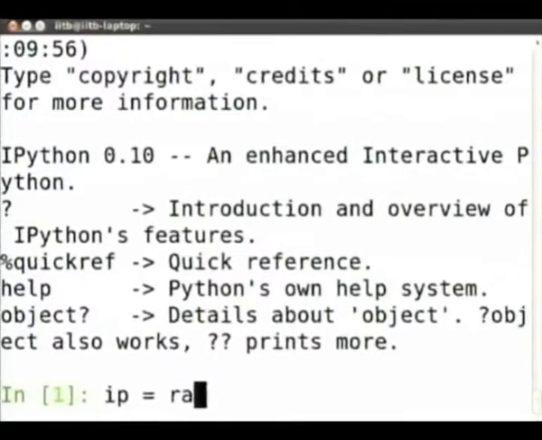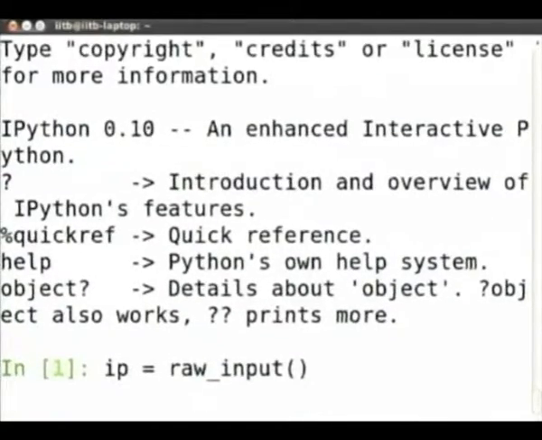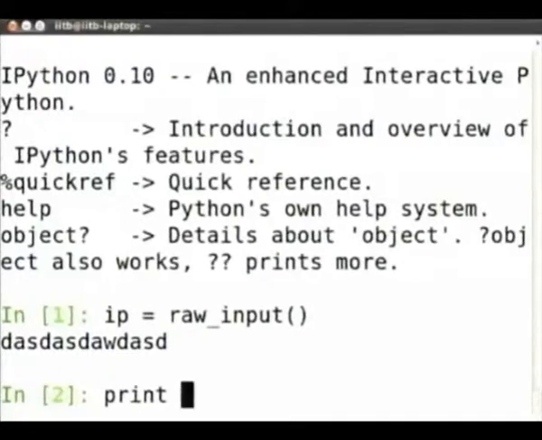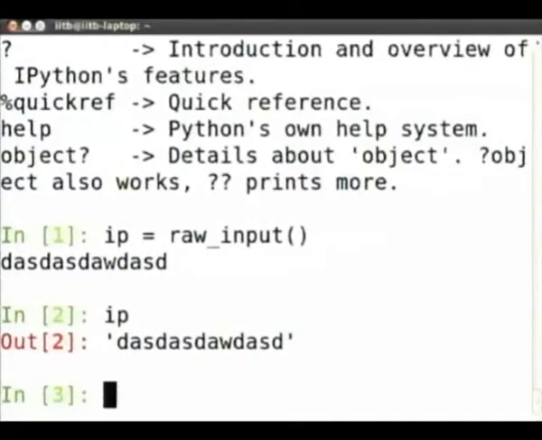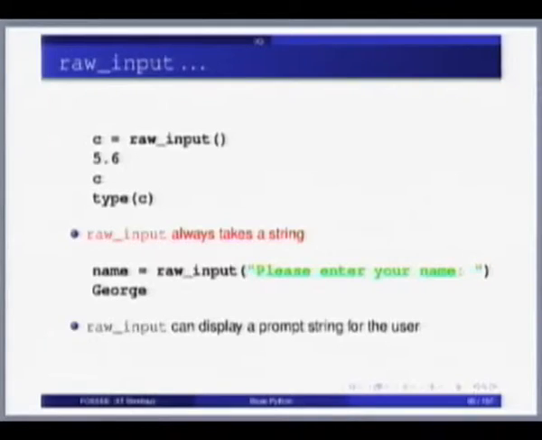So let's try this raw_input. Notice that I do tab completion at various places. Now it's basically waiting for me, waiting for a prompt. So I'll type some nonsense. Now let's see what IP is. IP is the string of whatever I typed. Okay. If you go to the next slide, let us try something else.